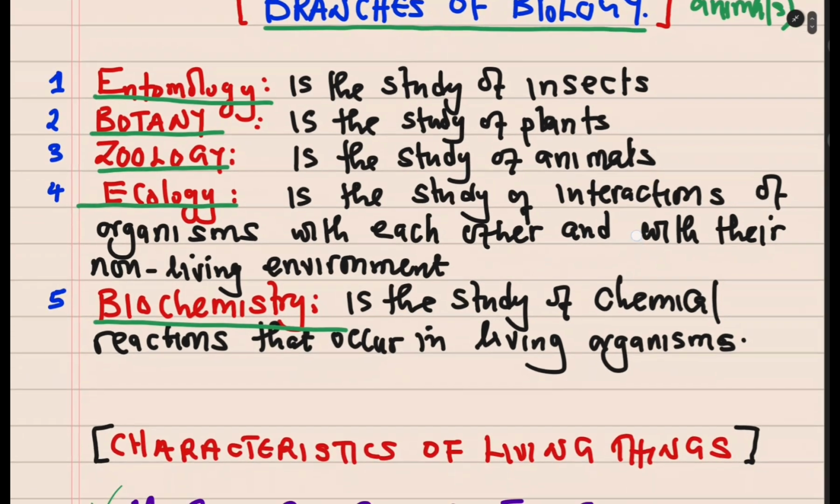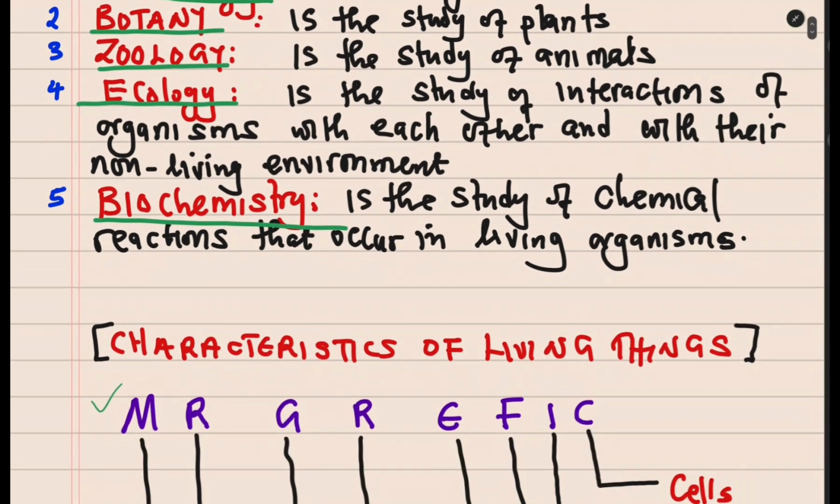Having looked at the branches of biology, and since we are saying biology is the study of living organisms, in order to give us the understanding that we need as we go on in the study, it's very important that we look at the characteristics of living organisms. We need to look at the features that qualify an organism as a living organism.